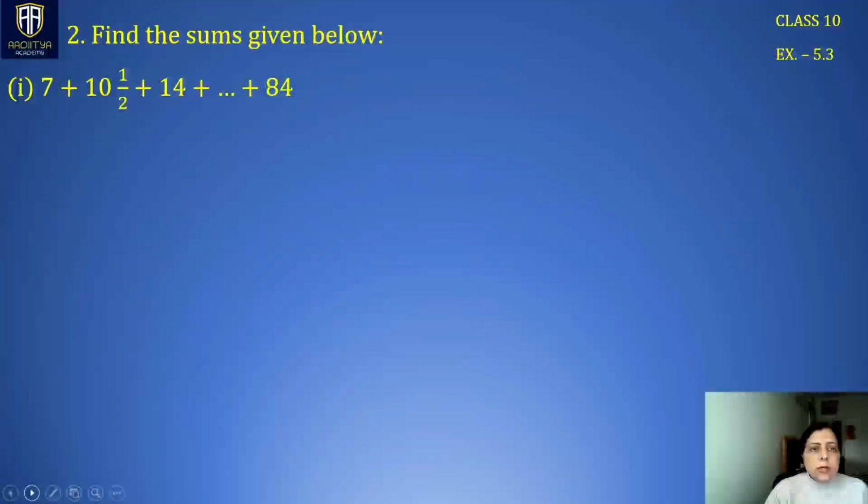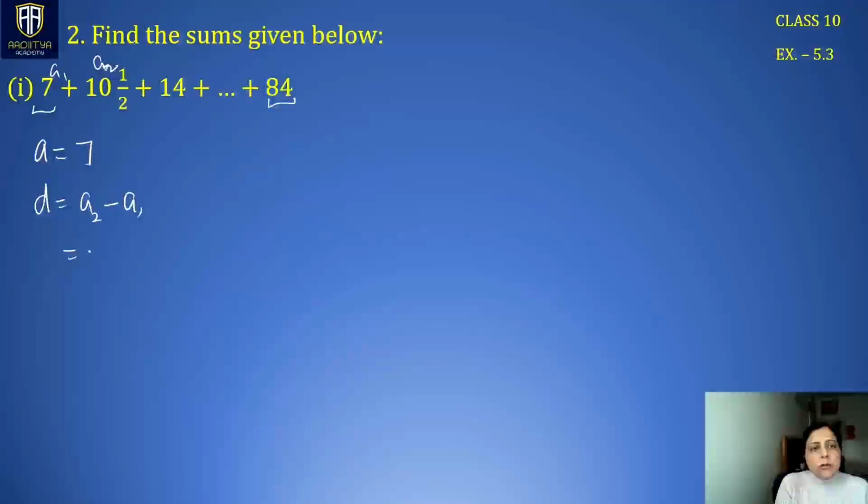Next question is find the sums given below. So here the question is itself in the form of a series where the first term is given and the last term is also given. So from this sequence, you can write first term is 7. And to find d, we have to calculate A2 minus A1. This is your A2, this is A1.